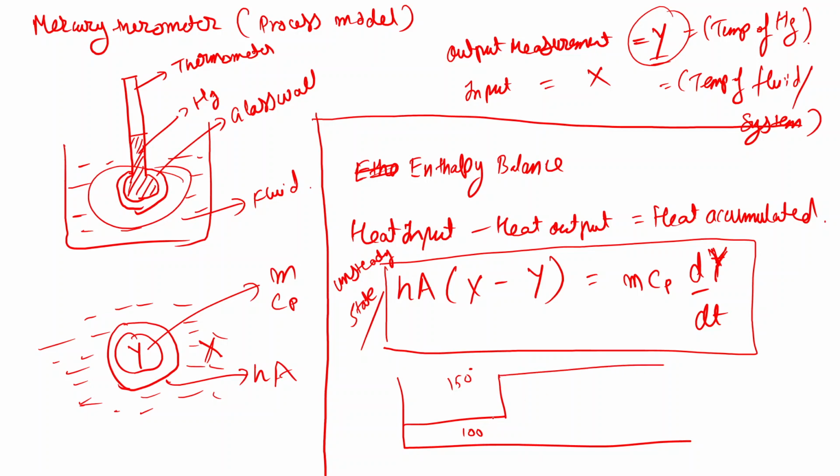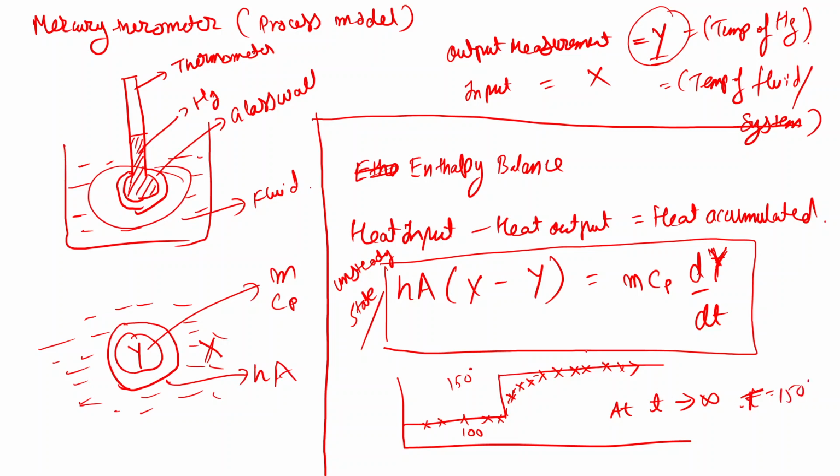The temperature measured by the thermometer initially will be 100, and as soon as I put it into this oil bath of 150 degrees Celsius, the temperature of the thermometer will rise eventually, and ultimately it will reach a steady state value of 150 degrees Celsius. These are the values measured by the thermometer. So let's say at t equal to infinity, the temperature of the thermometer will become 150 degrees Celsius.